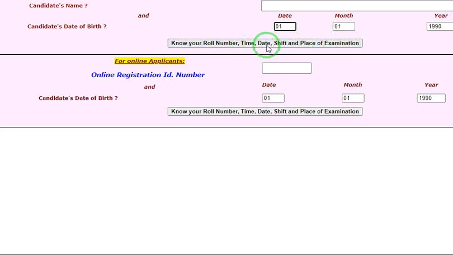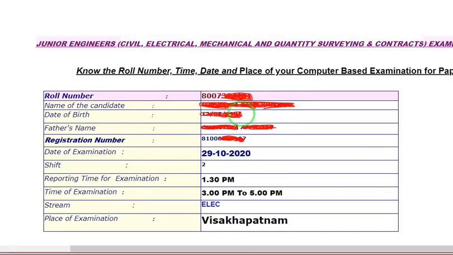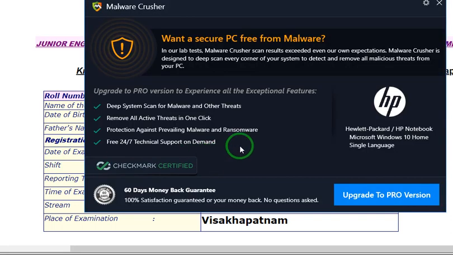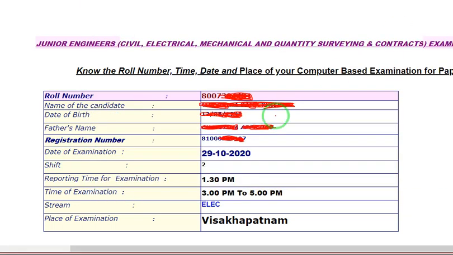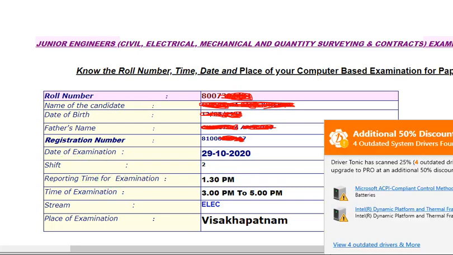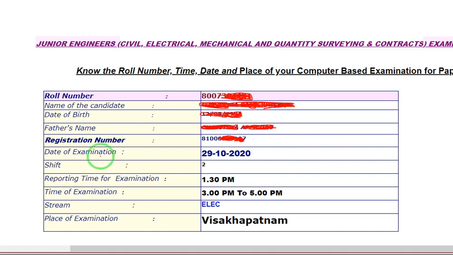When you click on this, you will get one page. In this way, you will get the page. Your roll number will appear here, and the name of the candidate, date of birth, father name and registration number, and the date of the examination, on which date you are going to write your SSC JE 2019 exam. Moreover, the shift, whether morning shift or afternoon shift, shift 1, shift 2, will be shown.